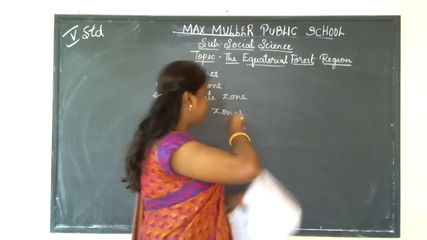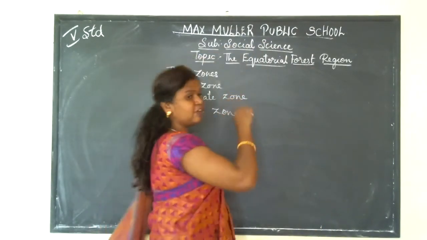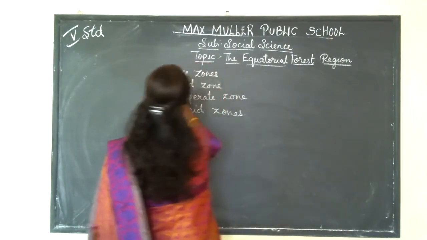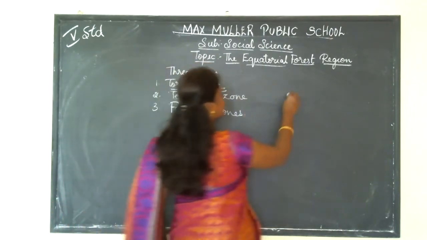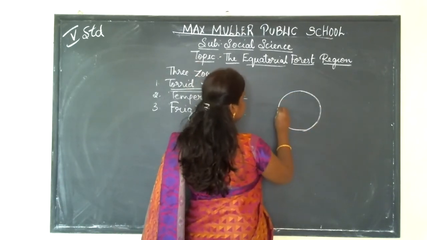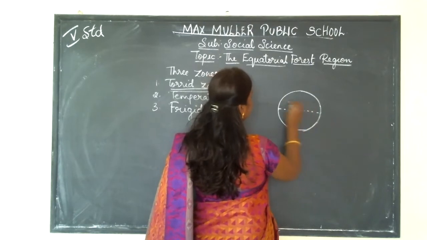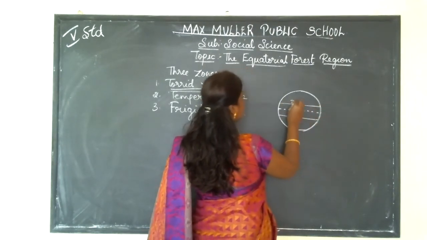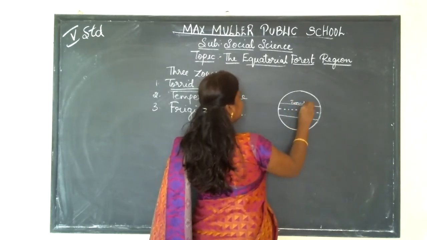So what happens here? The equatorial forest region is located near the torrid zones. I taught you about the torrid zone. So this is the equator. From the equator, the next zone is the torrid zone.